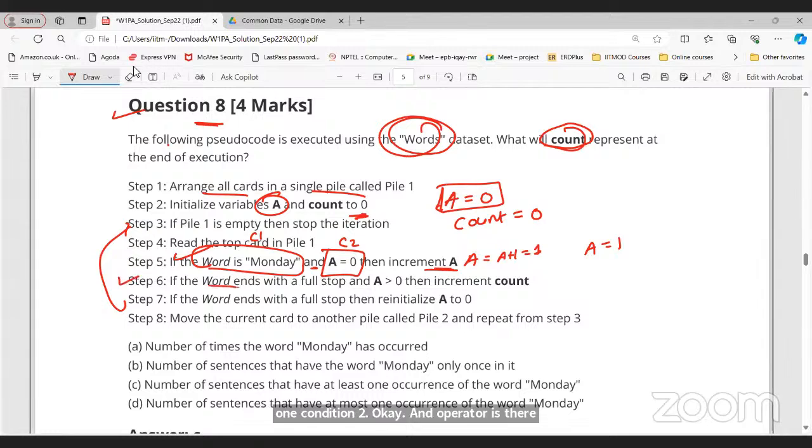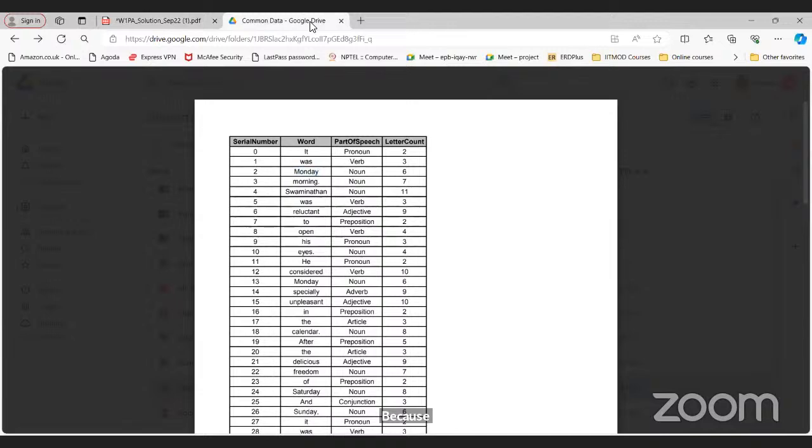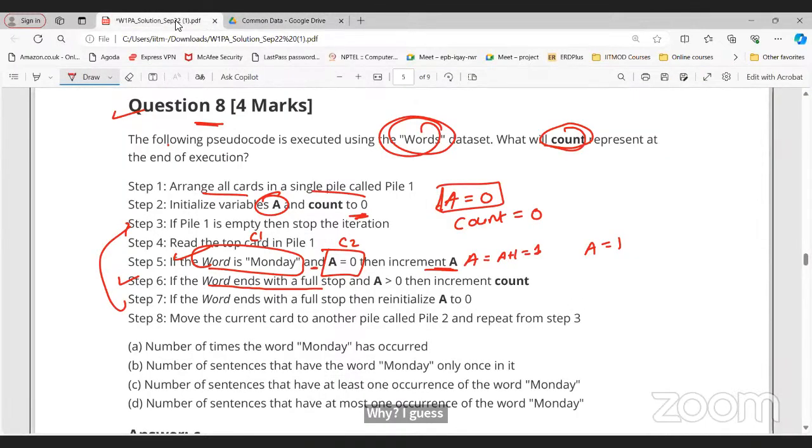Does the word end with full stop? Monday does not end with full stop, so this is false. Word ends with full stop: no, nothing. Then go back to the next step, Morning.